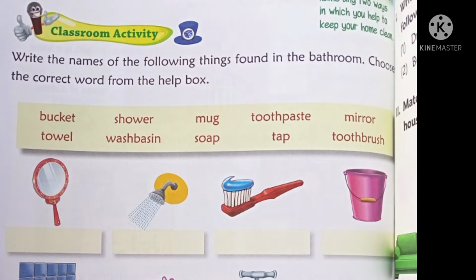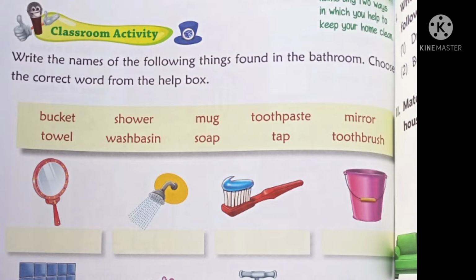Below that help box, they have given some pictures of the things which are present in the bathroom. These are the things you can see in the bathroom. Now you have to find the names of these things. They already gave the names in the help box. You have to choose the correct name of the things. Now we shall start this activity.